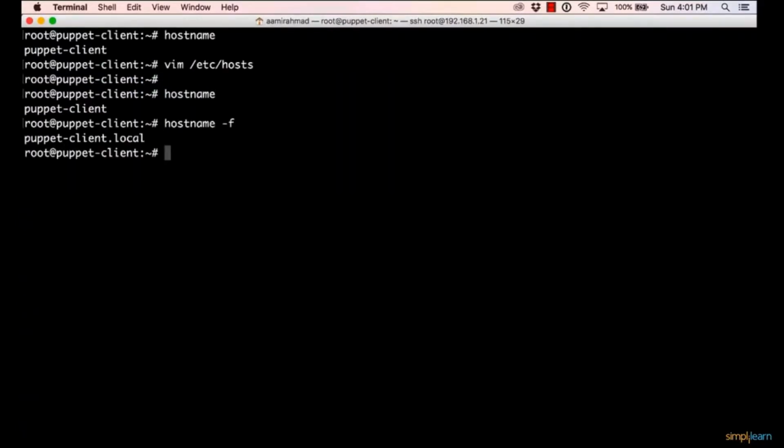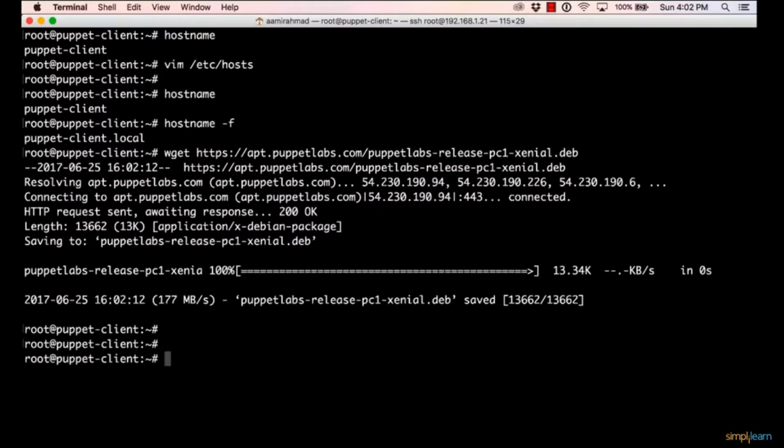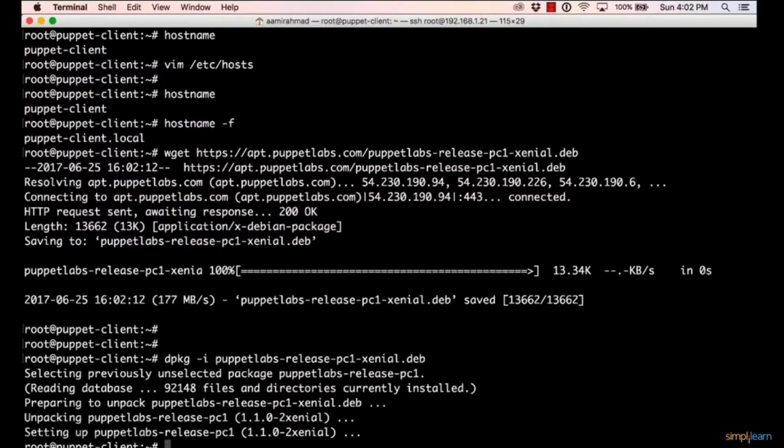To install the Puppet Agent on this machine, I'll need to download this Debian package. So I'll say wget https://apt.puppetlabs.com/puppetlabs-release-pc1-jessie.deb. I'll download this, and then I'll say dpkg -i puppetlabs-release-pc1-jessie.deb. So this is the repository package which I'm downloading here, and I'll say apt-get update -y.